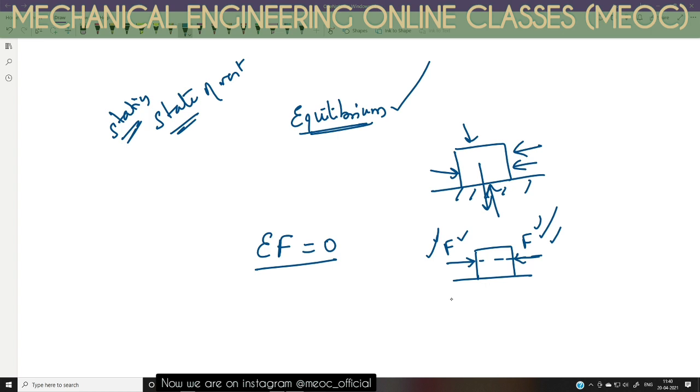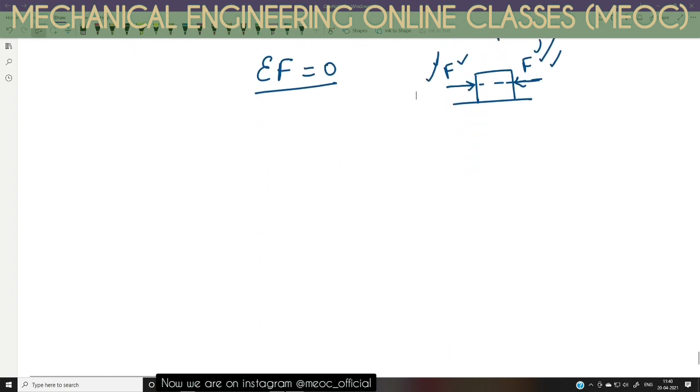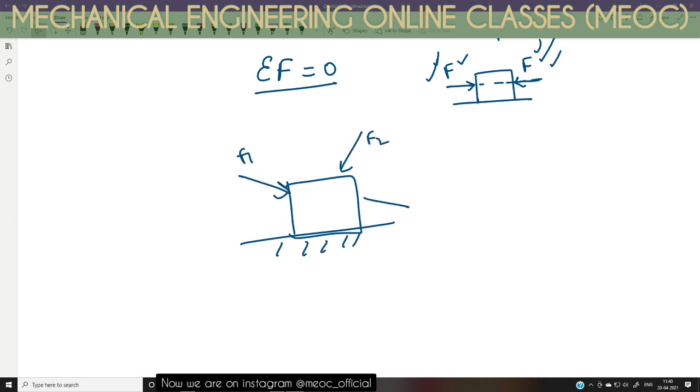This is one condition. Now, let us see how to make that possible. Say there are different forces: one is F1 like this, one is F2 like this, one is F3 like this. How can we add F1, F2, F3? Vector algebra can always be used. The resultant force is equal to F1 as a vector plus F2 as a vector plus F3 as a vector.